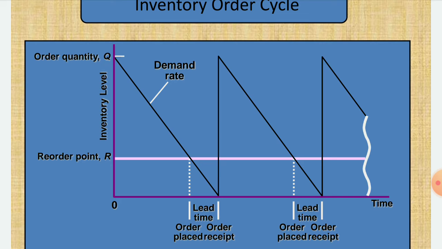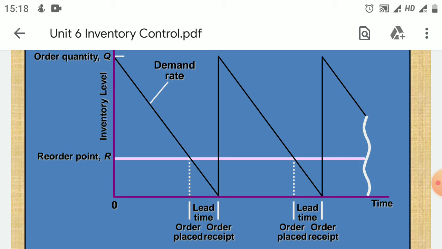Then as the month progresses, the 1000 quantity you have becomes smaller and smaller as you sell some products. This is called the demand rate, that is the slope line. As quantity is reduced from 1000, the slope line moves down, while time goes on increasing. Then when this demand rate meets the zero line, meaning you have zero quantities, you have to go for the reorder point. You have to find the reorder point where we should place the second order, or reorder.